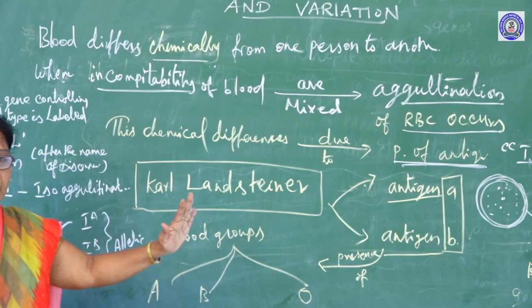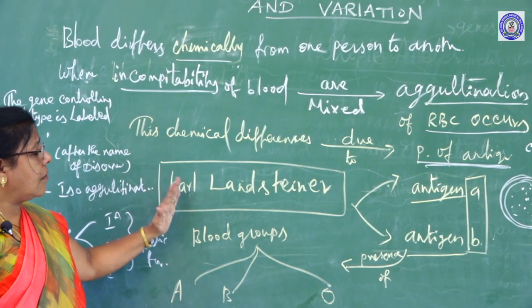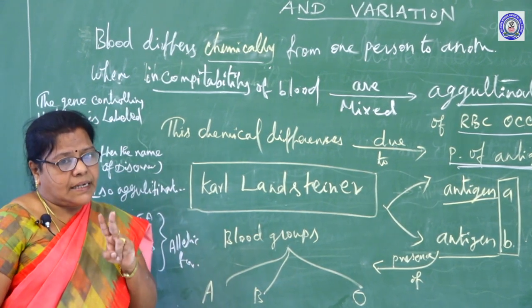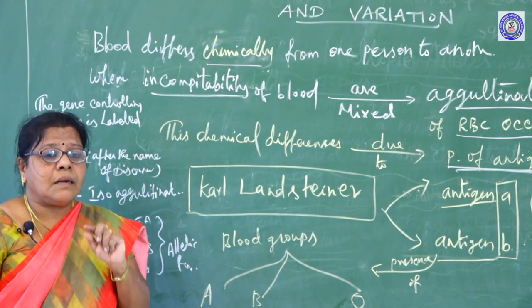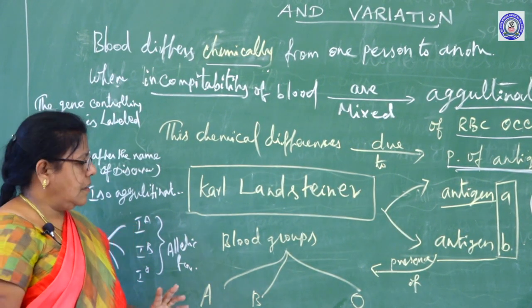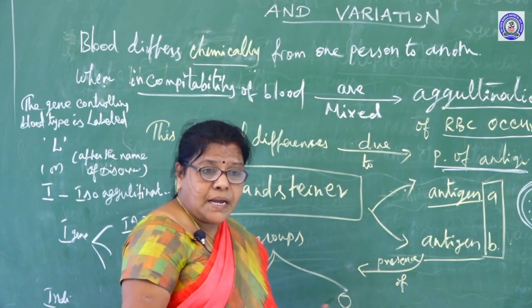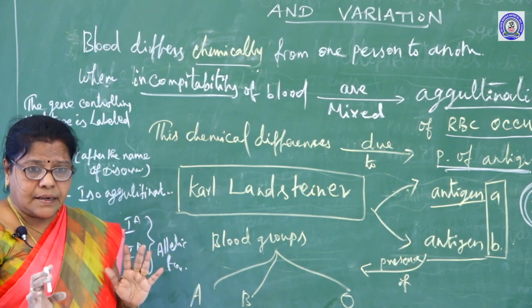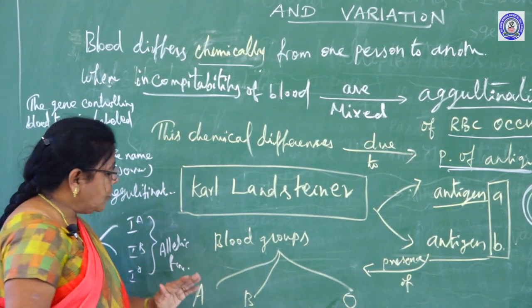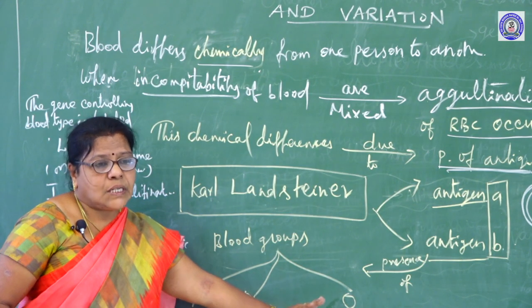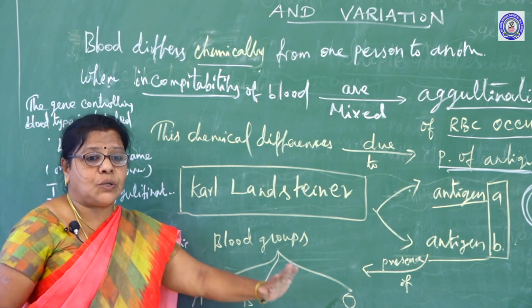These antigens were first discovered by Karl Landsteiner. He discovered 2 types of antigen which are present on the membrane of the RBC cells. That is antigen A and antigen B. Based on these antigens, blood is classified into 3 types, A, B and O. This O group blood is the universal donor.